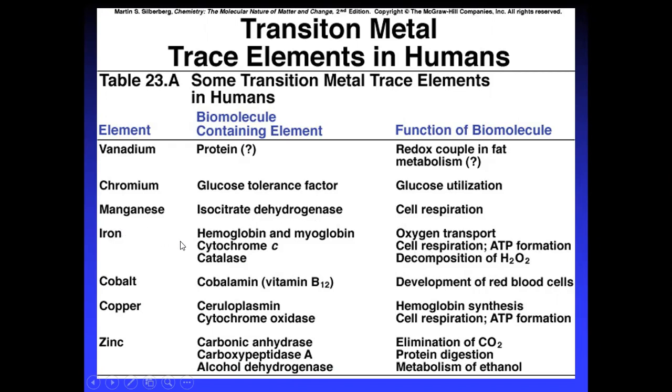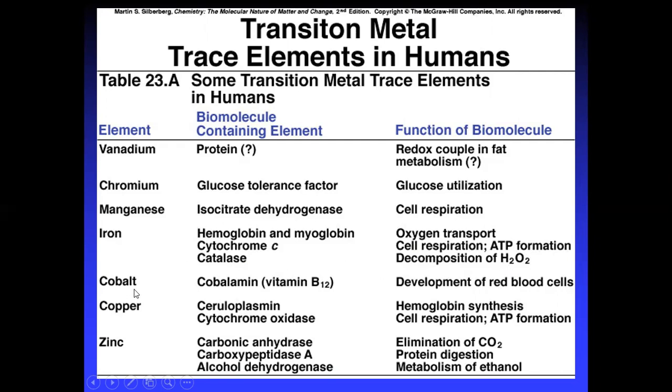Coming to iron, it is present in hemoglobin and myoglobin, and also in cytochrome C and catalase. These are useful for oxygen transport, cell respiration, ATP formation, and decomposition of H2O.